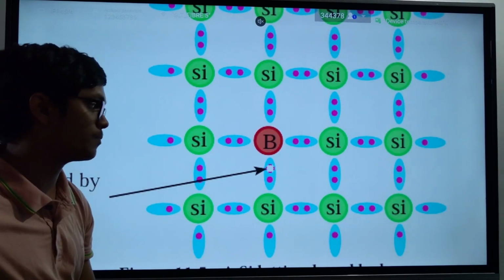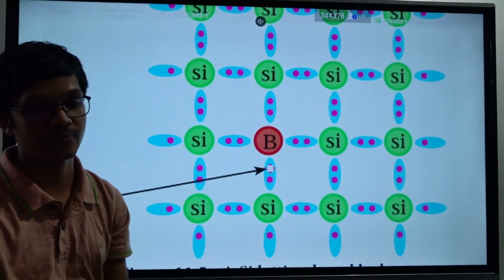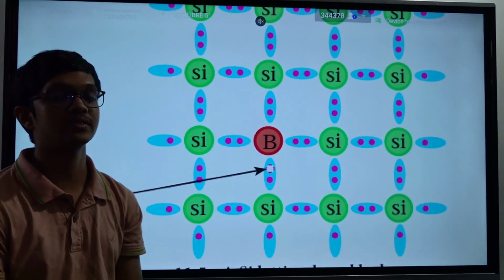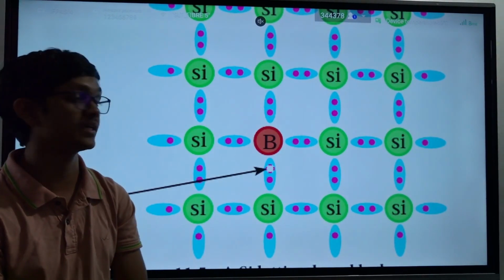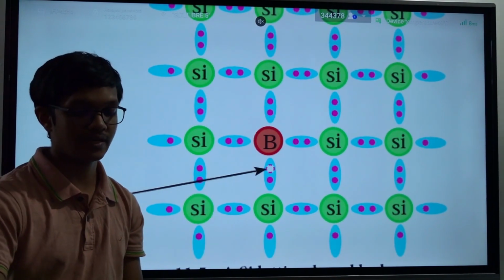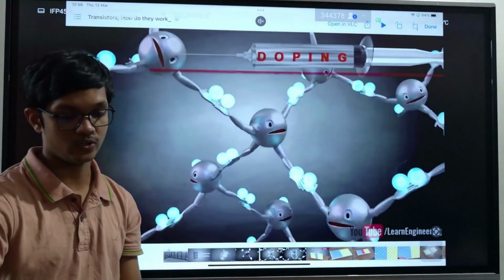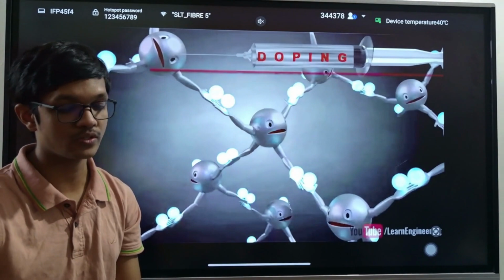It creates an additional hole in the system for each boron which we bring here. Clear? So that is the idea. If we show it visually, what happens is something like this. We call this process doping.